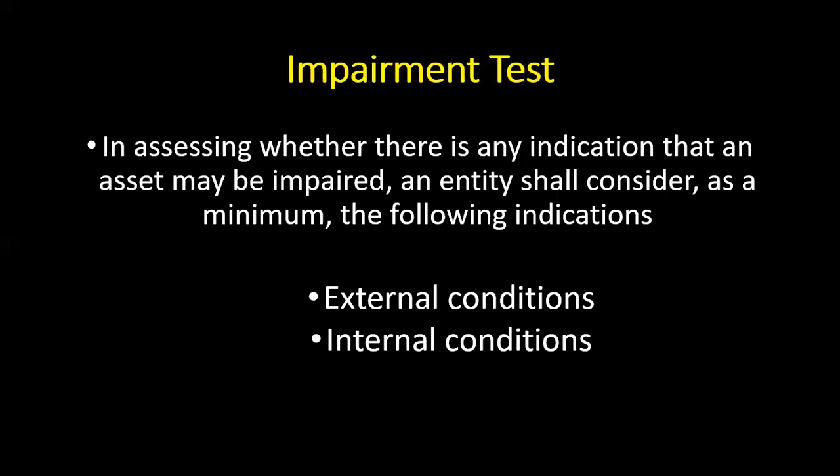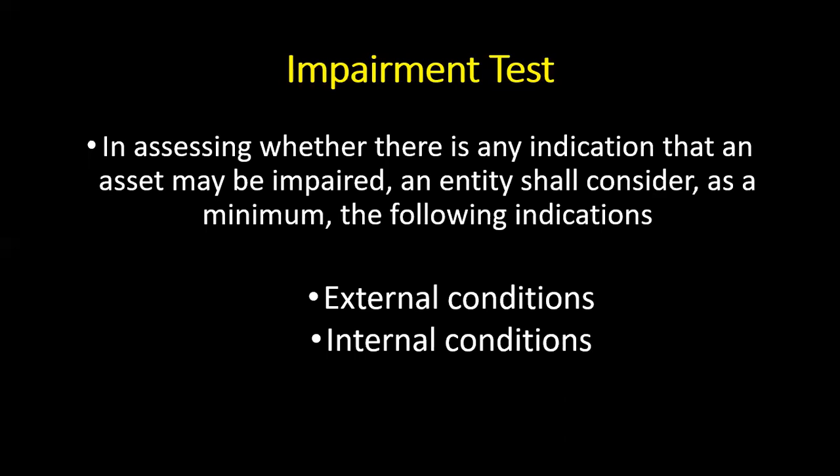In undertaking the impairment test, the entity shall consider, at minimum, the following indications: within the organization, internal conditions; outside the organization, external conditions. Are you getting any signal that the value of the asset has gone down? For example, external conditions. We all know that in 2020-21, there was a major impact of COVID. So there is an external condition for the impairment.